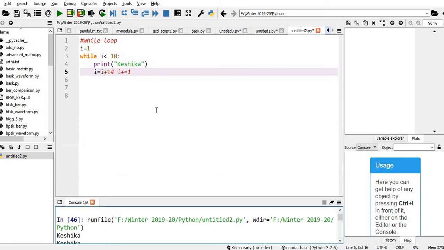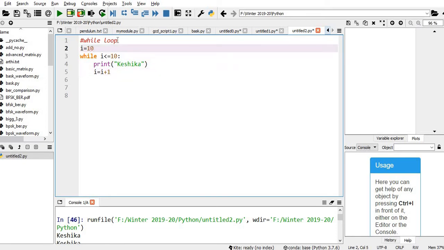Alternatively, the same program I can develop with decrement. Let me do that. So what I am doing, I am initializing I equal to 10. Here I am slightly changing the code. I am checking whether I is greater than or equal to 1. Instead of increment, I am decrementing by 1.